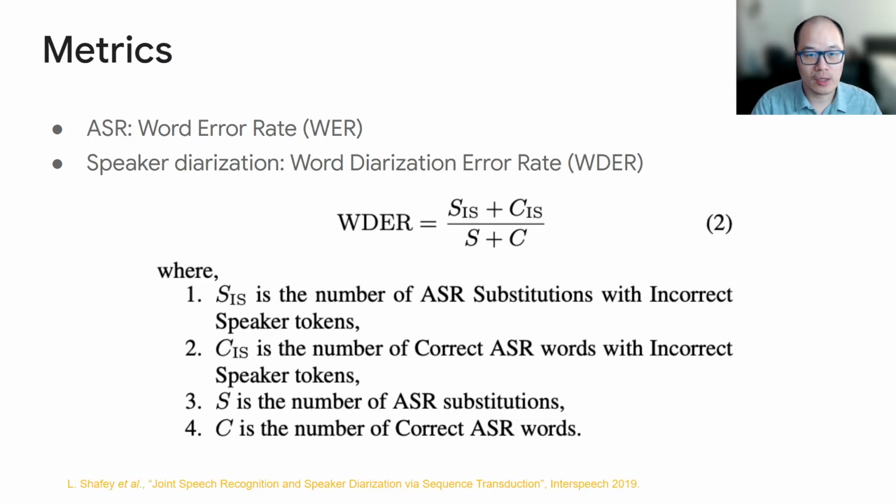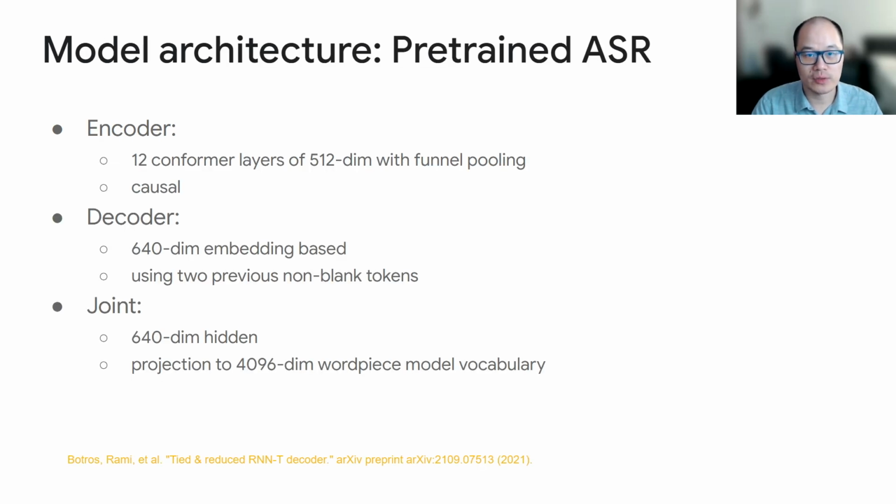For ASR, we just use word error rate. For speaker diarization, we use word diarization error rate, which is calculated on the correct and substitution words only. The ASR model we use is a pretty simple transducer model, conformer encoder, embedding-based decoder, and a linear joint network. Nothing fancy here.